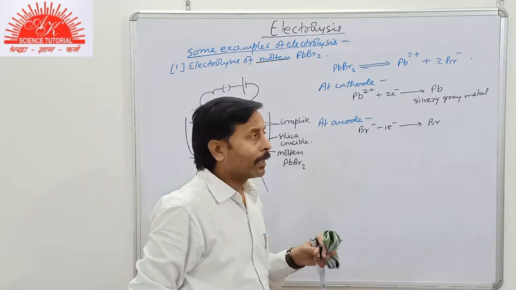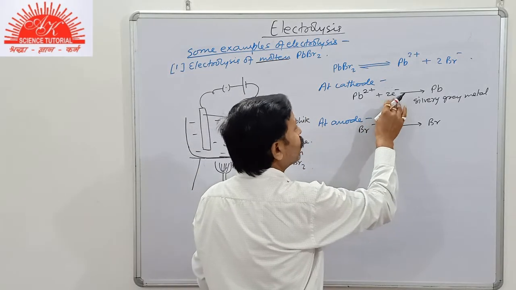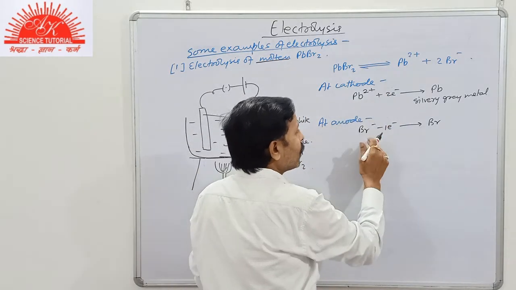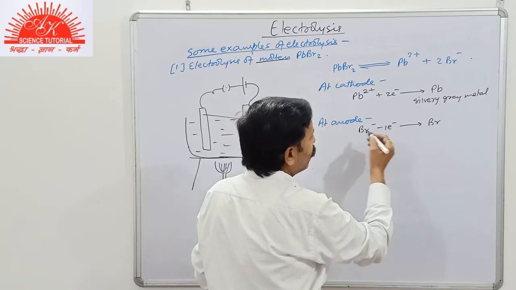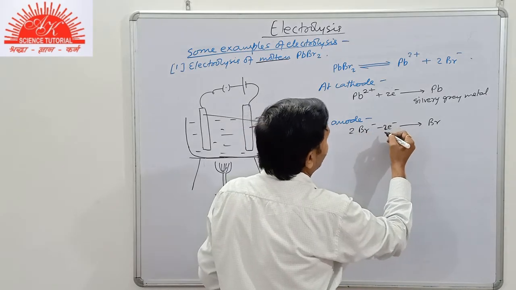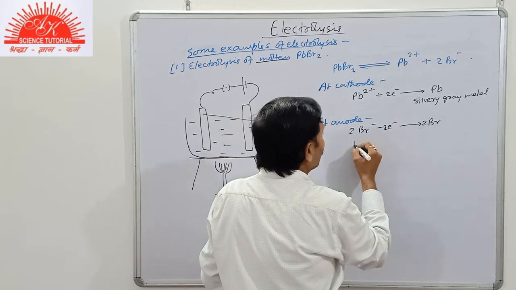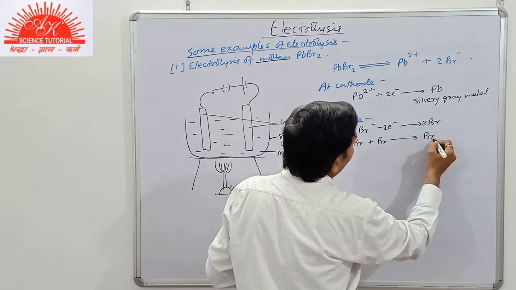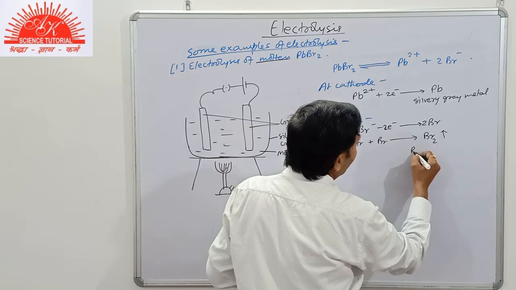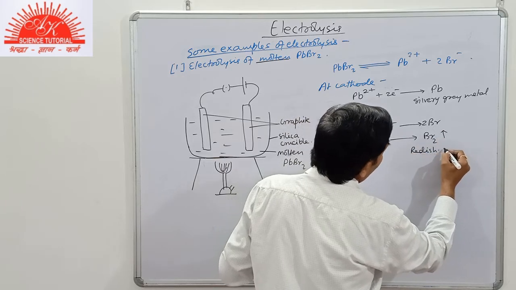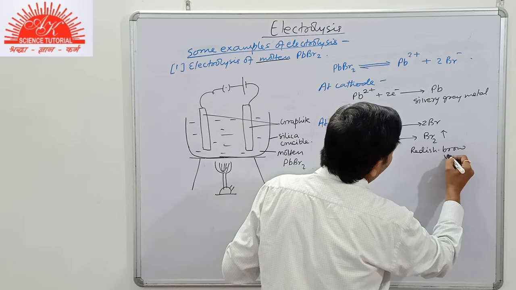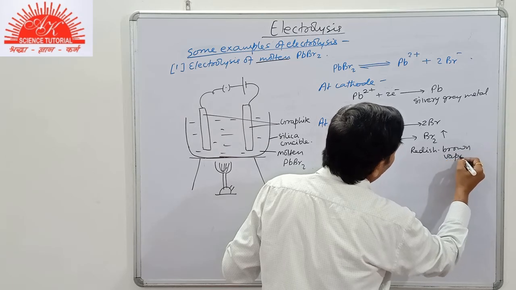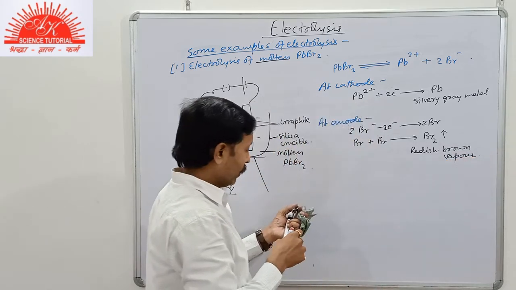But as bromine is a diatomic gas, and 2 electrons were gained by Pb2+, so 2 bromide ions will be involved. Suppose we write like this: Br plus Br gives us Br2, that is the reddish brown vapor that will be released at the anode.